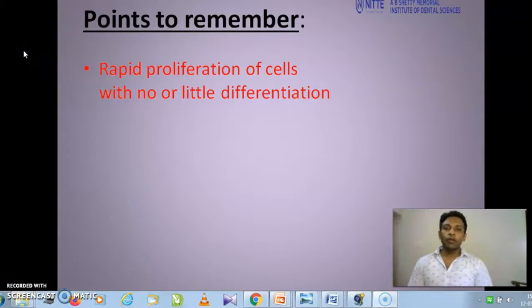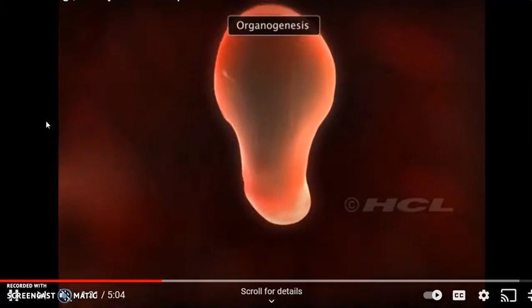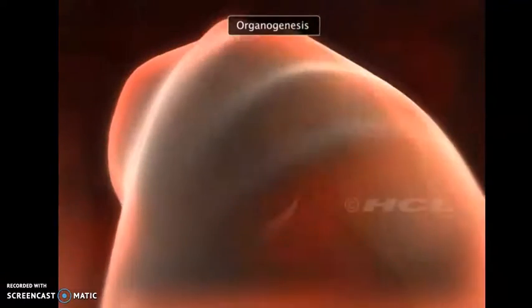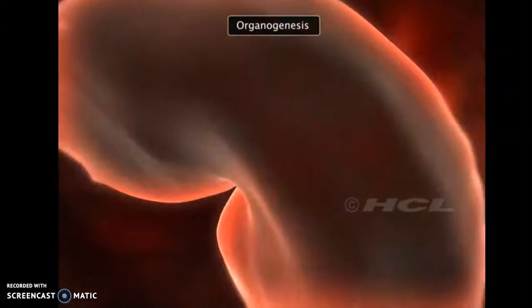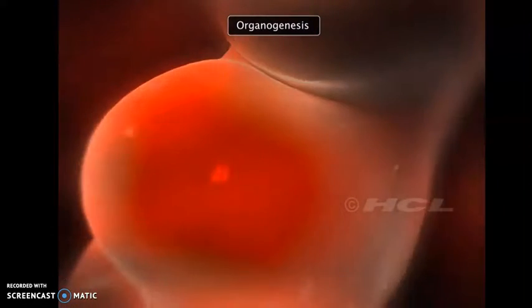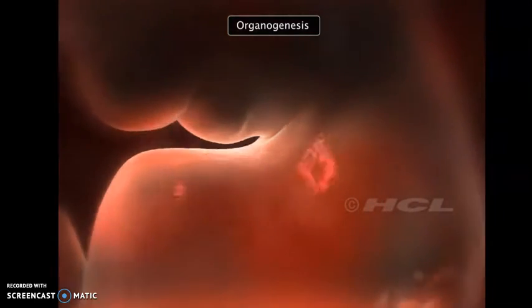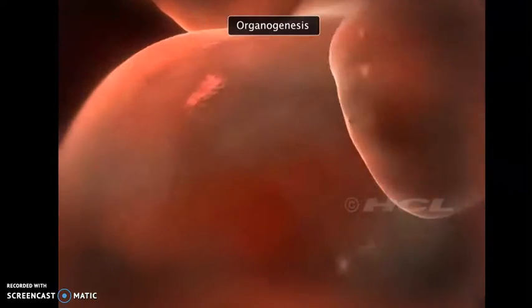The important point to remember is that in this stage there is rapid proliferation of cell, but there is little or no differentiation. The next stage is period of embryo. This stage lasts from the 3rd week to 8th week. During the embryonic period, most of the organ systems are established, and this is with an enormous rapidity. Cell divisions, movement, and differentiation are the basic processes taking place during this phase.